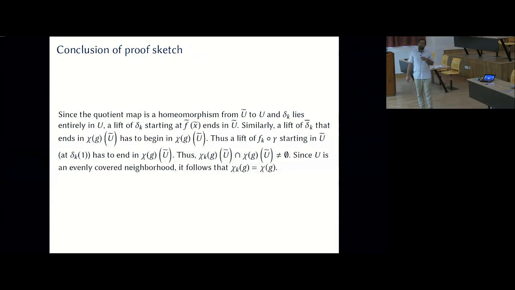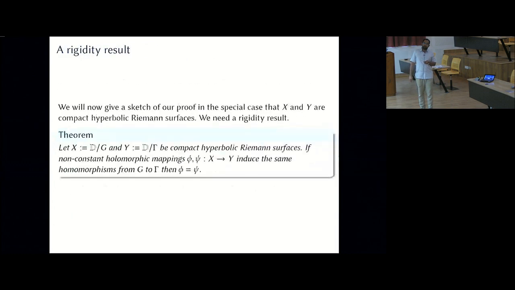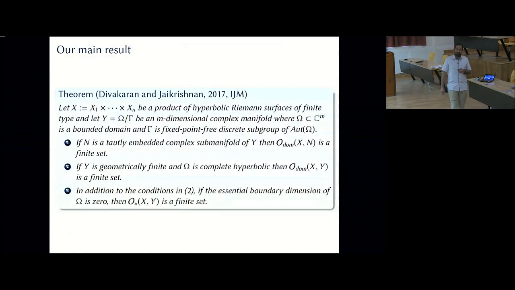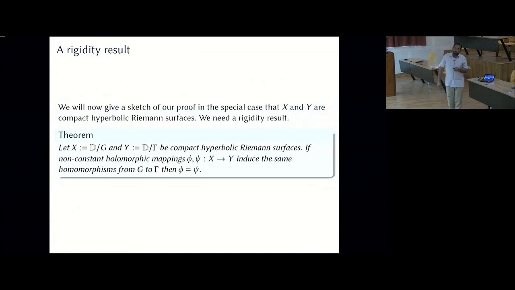So let me just make one remark. I have skipped over a proof of this rigidity result. This rigidity result will also play a role in the main theorem that I have here, appropriately generalized. Instead of disk, I have polydisk, and here I have an arbitrary bounded domain which satisfies some condition. So how this rigidity result is proved is that the fact that d quotiented by G and d quotiented by gamma are compact hyperbolic Riemann surfaces tells you something about the groups G and gamma. They'll have to be Fuchsian groups of divergence type.